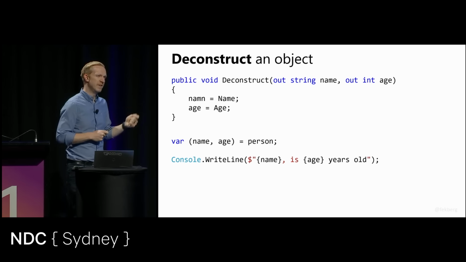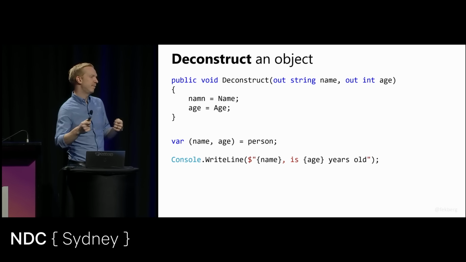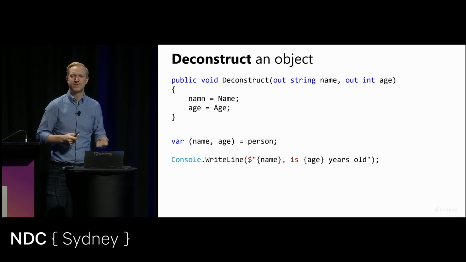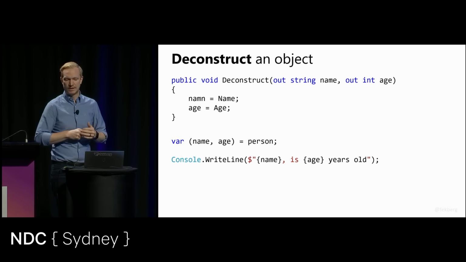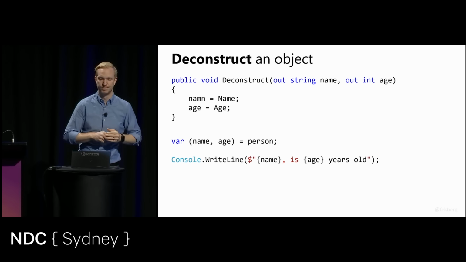So even though we didn't have pattern matching at this point in the language, we could look at other programming languages that did pattern matching really well. And we could get that into C# as a programming language as well.